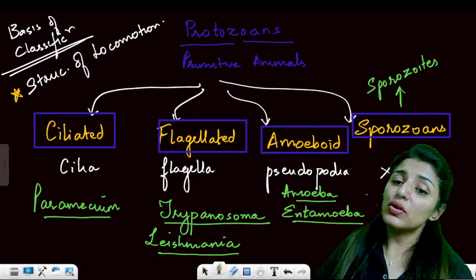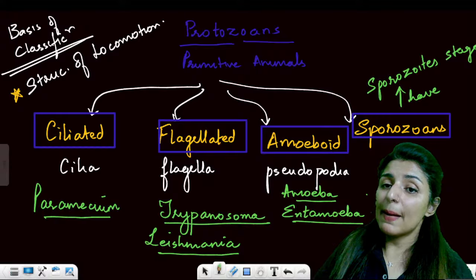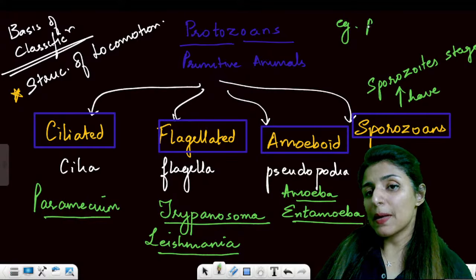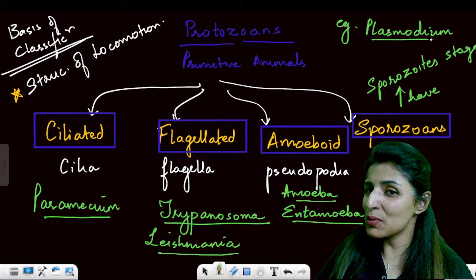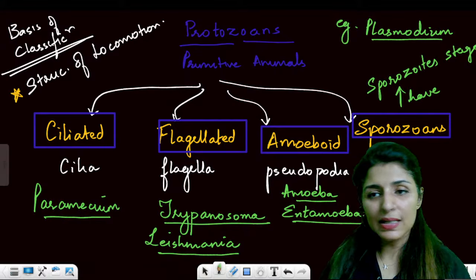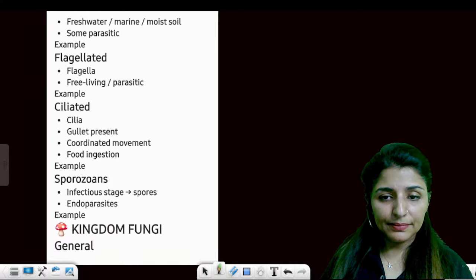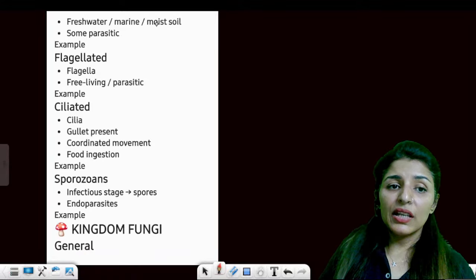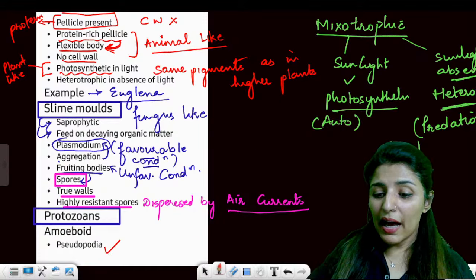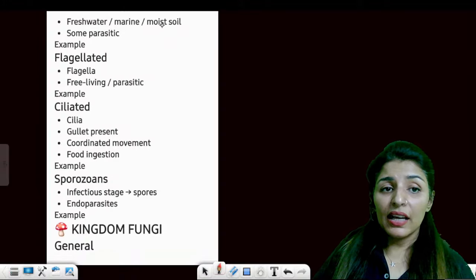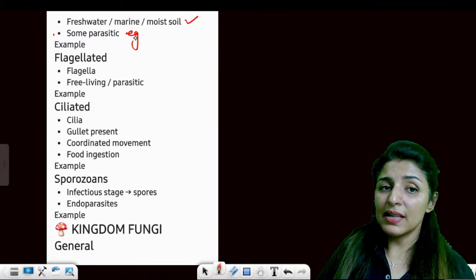And then sporozoans have the sporozoid stage. The example of sporozoans is plasmodium. Now this plasmodium is different from the plasmodium that we talked about in slime molds. Are these points clear to everyone? Then coming on to the next, let's talk more about them. Amoeboid have pseudopodia, right? They can be freshwater, marine or moist, and some of them are parasitic, for example entamoeba.